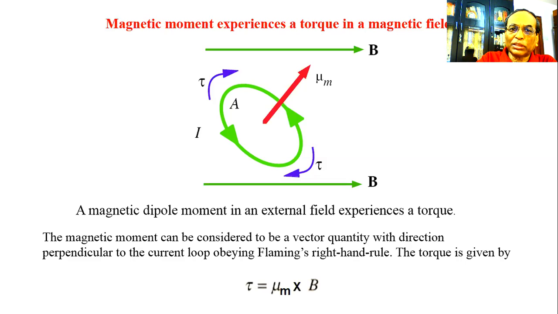A is the cross section of the coil. This is the green closed loop, and I is the current flowing through this coil. So this moment vector mu m will experience a force when it is exposed to the external magnetic induction B.